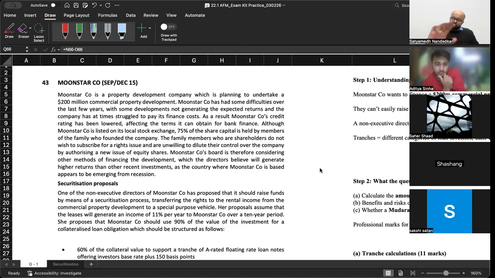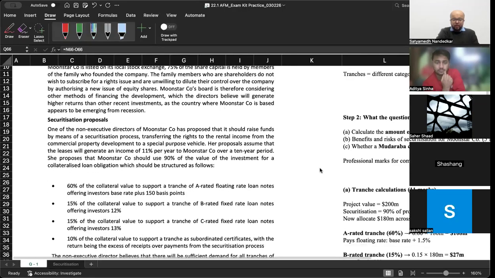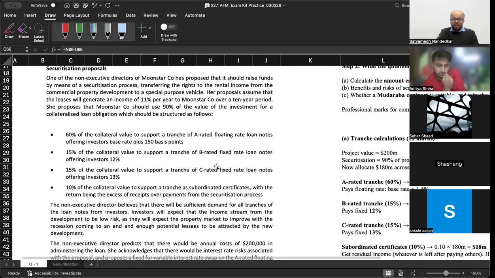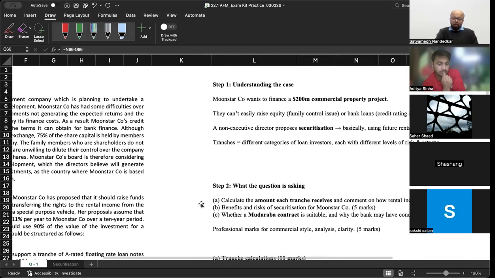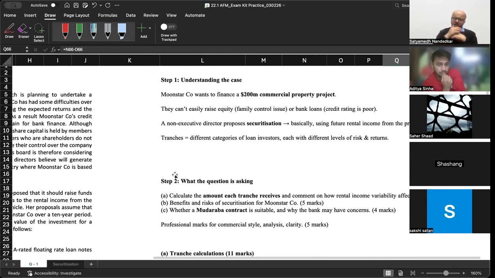So let's transfer the right to receive that money to someone else and get the money in advance. She proposes that Moonstar Company should use 90% of the value of the investment for a collateralized debt obligation, which should be structured as follows: highest rated loan notes, B rated loan notes, C rated loan notes, and subordinated certificates.